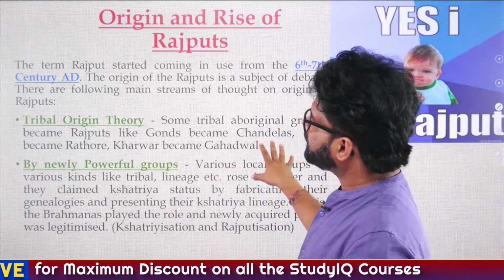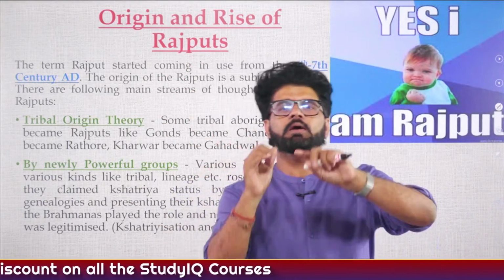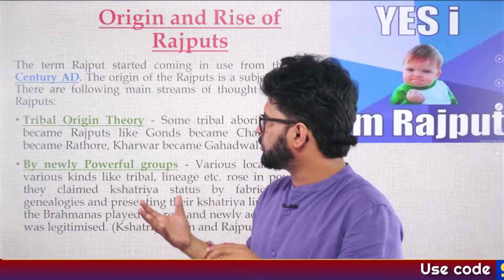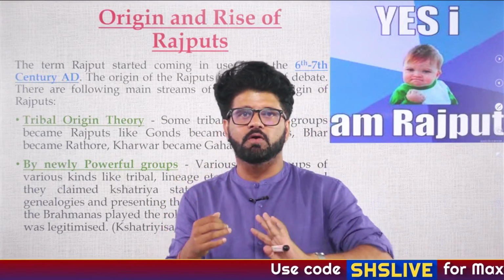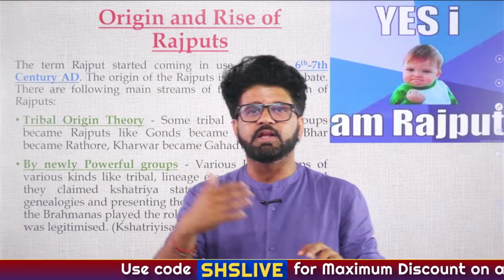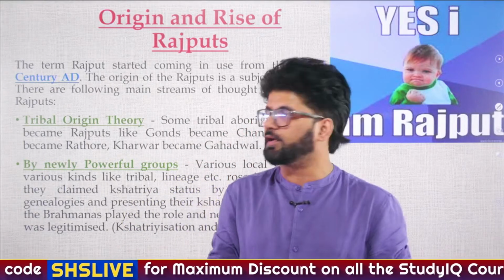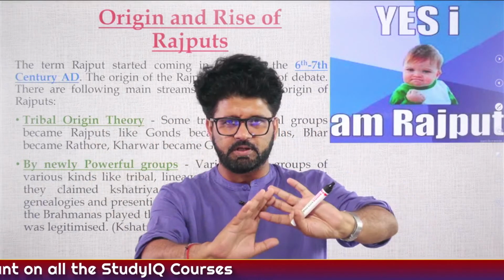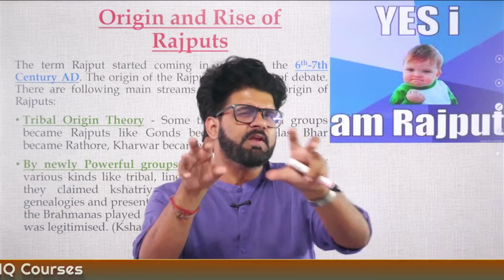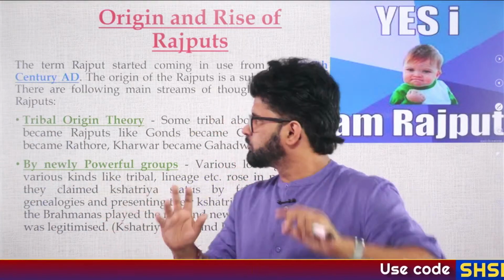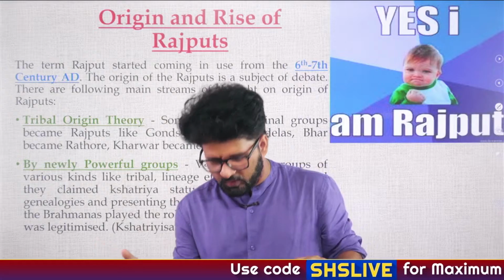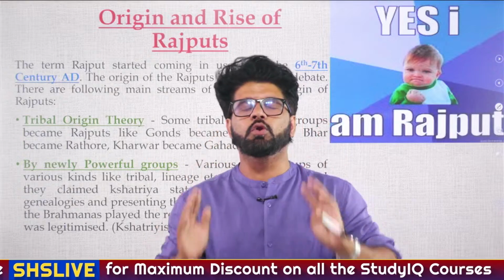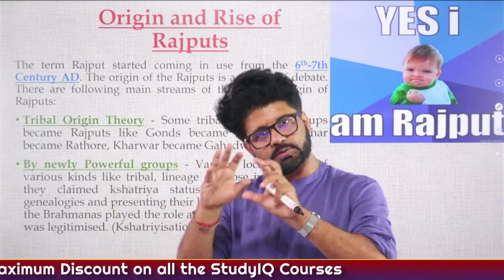So origin and rise of Rajputs we have discussed. Mainly, and I will tell you a cheat code here, sometimes in prelims as well as in mains they will ask you that Gahadwalas were feudatories of, or Paramaras were feudatories of, or Chandelas were feudatories of, or Sisodiyas were feudatories of. Most of these Rajputs, it is said that they were feudatories of Gujara Pratihara. Some of them were feudatories of Rashtrakutas. Very few were feudatories of Palas. So this is a cheat code for you. Even in prelims, if they give you that most of these Rajput clans were feudatories of Gujara Pratihara, just close your eyes and mark tick. That is mostly correct.